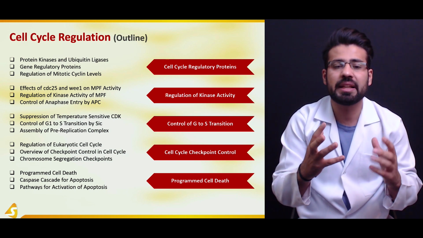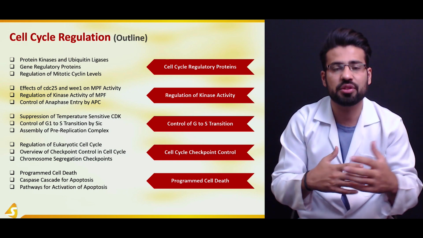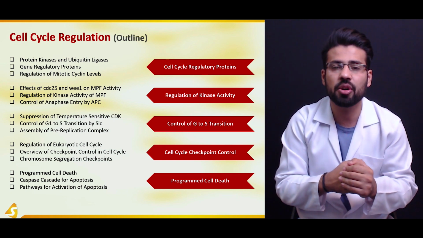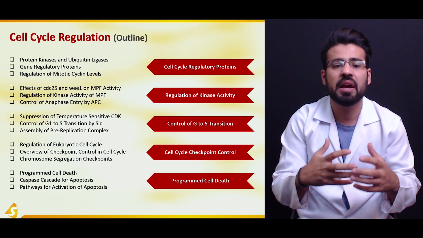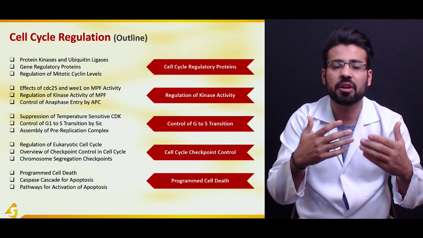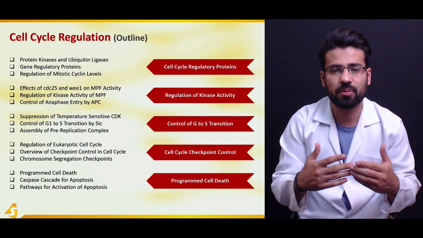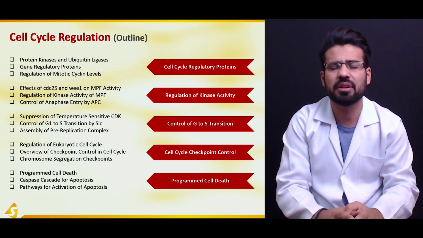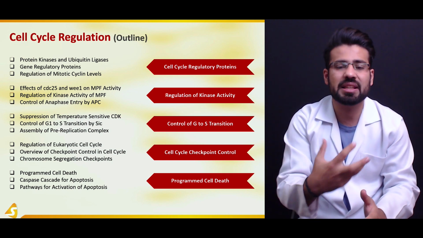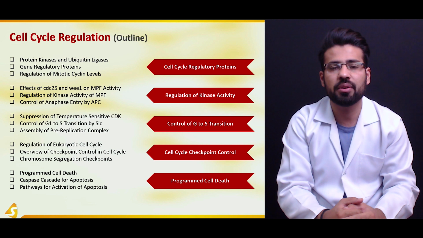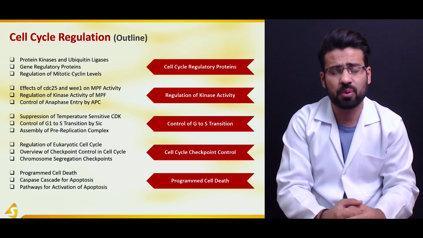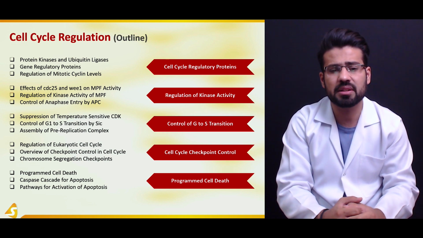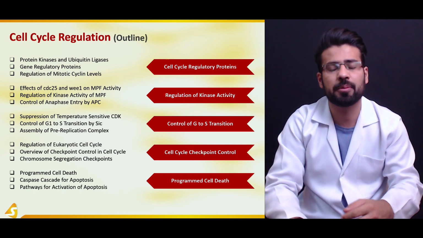This would be followed by the discussion of the chromosome segregation checkpoints, and we'll have a look at the programmed cell death following the chromosome segregation checkpoints. And in this particular case, we are going to have a look at the caspase cascade for the apoptosis, and we are going to see what are the two different types of pathways that lead to the activation of apoptosis.